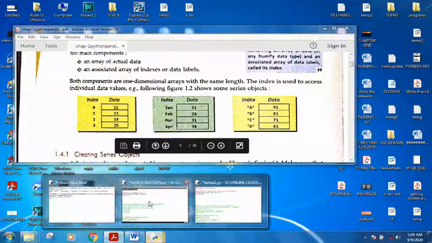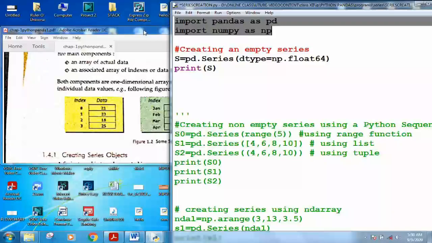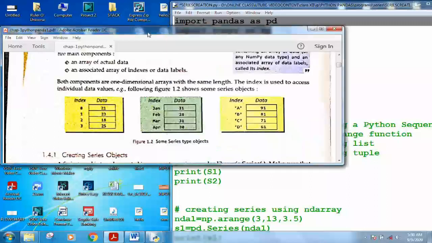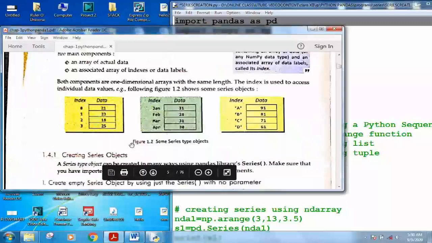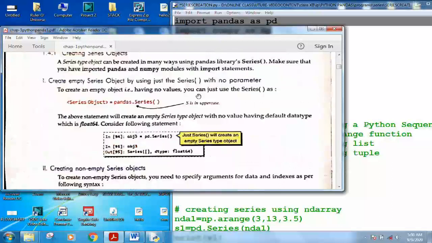Let me first introduce you to the different methods of series creation in the Python library. Now the first method is